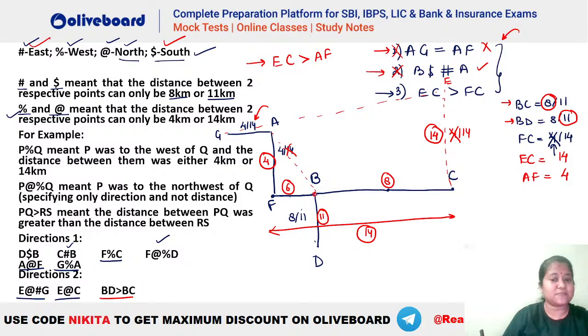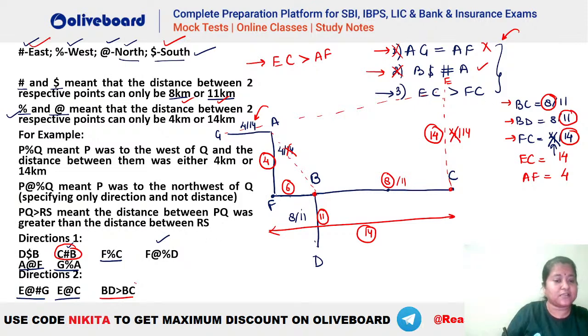Look, how did we draw this B and C here? It was given that this B and C was, what was there? It had C hash B, right? C hash B was given. Hash meant east. So C was towards the east of B. Now it was given here that we have to take hash as either 8 or 11 kilometers. So this was either 8 or 11 kilometers here, right? Now if you check what is the value of this FC, it has to be FB plus BC, right? What was the value of this FC here? FC was this FB plus BC. So that means it had to be 14 here, right? This FC has to be 14, right? So we found that this FC total is equal to 14.